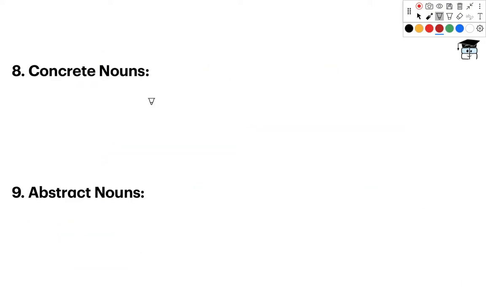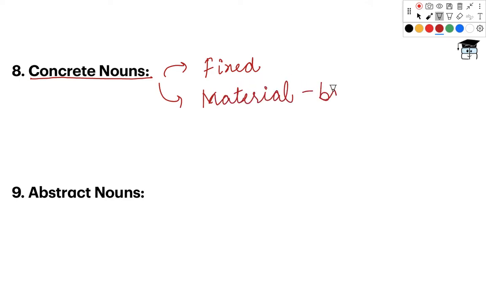Moving on to the next category, which is concrete nouns. Now, look carefully and try to understand the meaning of the word concrete. It means something that has fixed boundaries, right? Something that has clear boundaries, right? Now, nouns that are material based and that have fixed boundaries are known as concrete nouns.